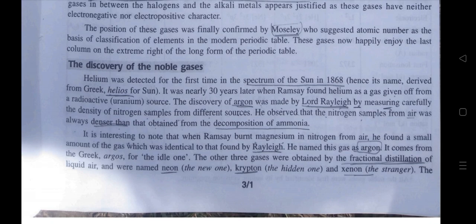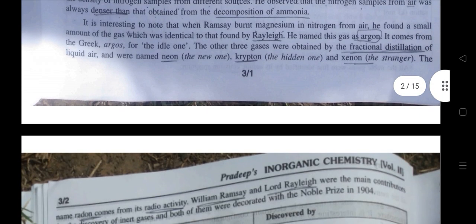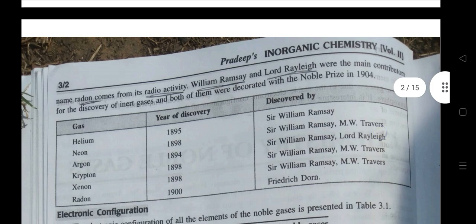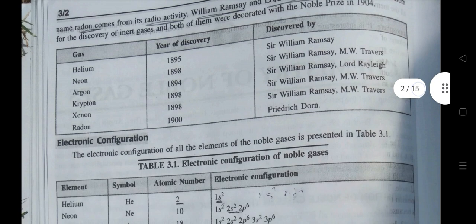The other three gases were obtained by the fractional distillation of liquid air and were named neon, the new one, krypton, the hidden one, and xenon, the stranger. The name radon comes from its radioactivity. William Ramsay and Lord Rayleigh were the main contributors for the discovery of inert gases, and both of them were decorated with the Nobel Prize in 1904.